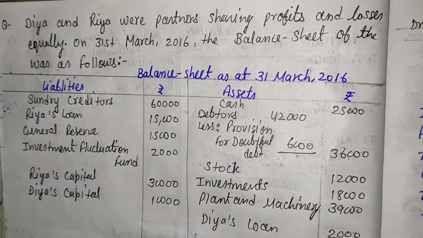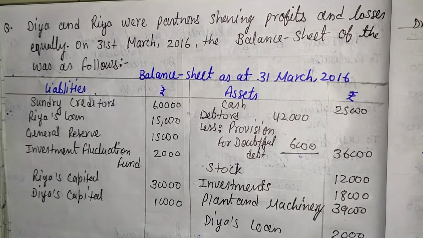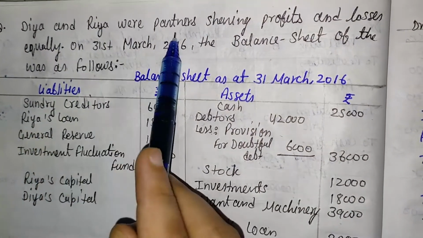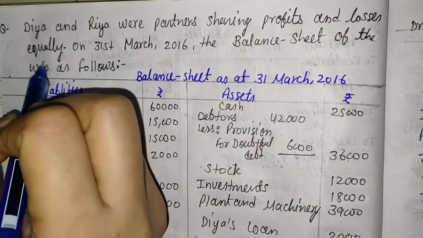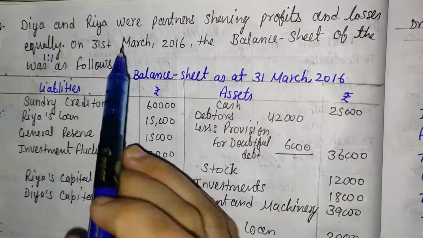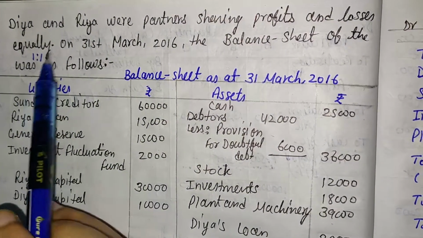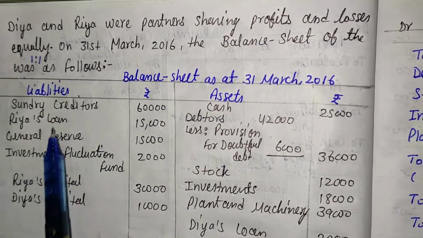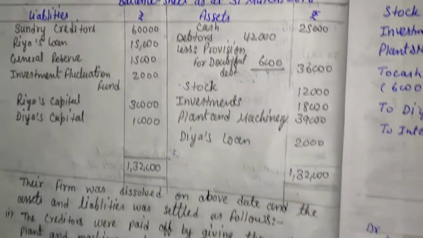For better understanding of this concept, we are going to discuss one more question. Here the question is, Diya and Riya were partners sharing profit and loss equally, that means 1:1. On 31st March 2016, the balance sheet of the firm was as follows. Here the balance sheet is given with some liabilities information and some assets information. There is some additional information.